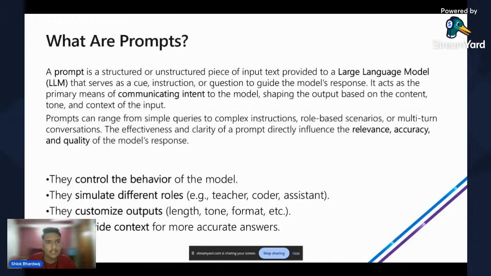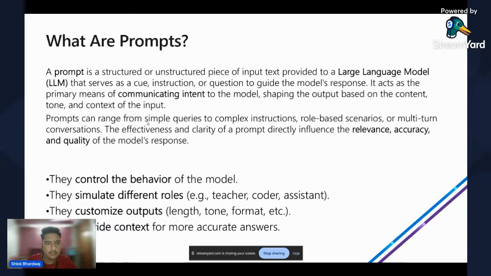Okay. So what actually are prompts? Let's take some time to understand what prompts actually are. The command we are giving to the LLMs, large language models. A prompt is a structured or unstructured piece of input text provided to a large language model that serves as a cue, instruction, or question to guide the model's response. It acts as the primary means of communicating intent to the model, shaping the output based on the content, tone, and context of the input. The command you are giving to the large language model is known as the prompt, and it matters a lot for the output to be desirable, right?